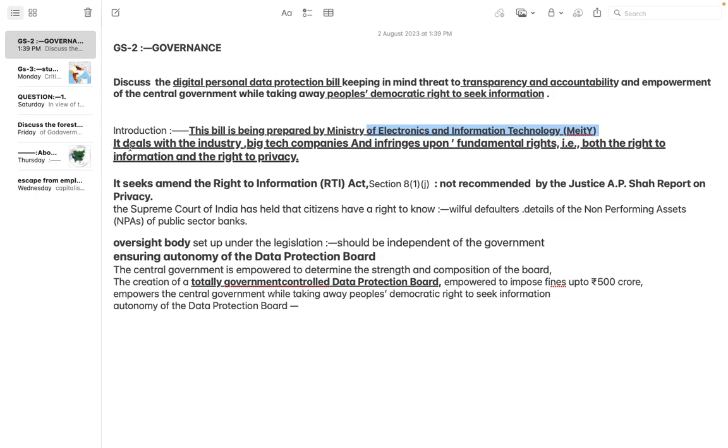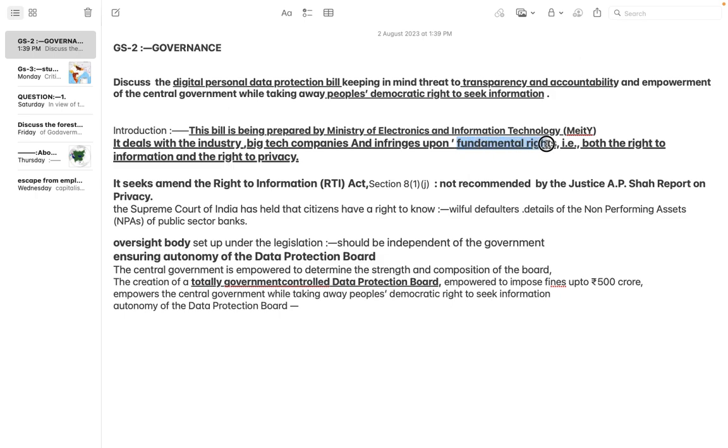Second thing is that it deals with the industry and big tech companies. Means it is not asking the people or the parliamentarians. It is just consulting with the big companies like Amazon, Flipkart, Facebook, Twitter, Instagram, and industries like Jio or the Reliance industry, and the big industries which are involved in this, right? Where the data is actually enforced, and infringes upon the fundamental rights.